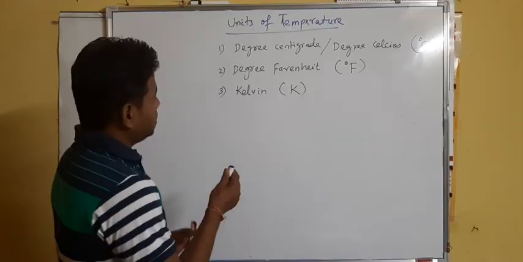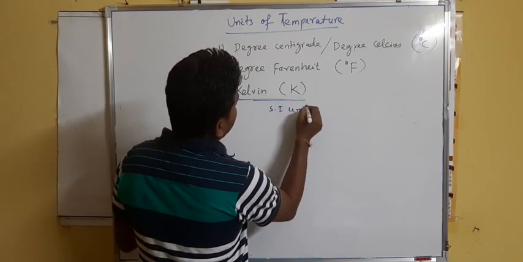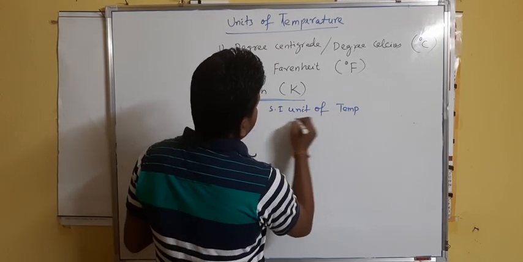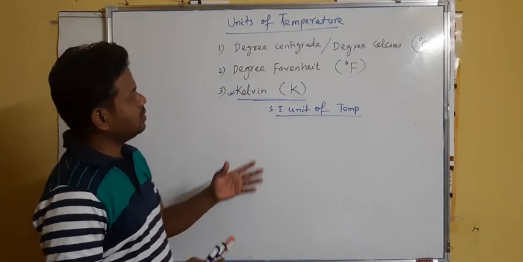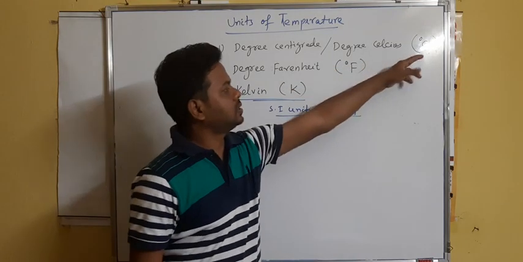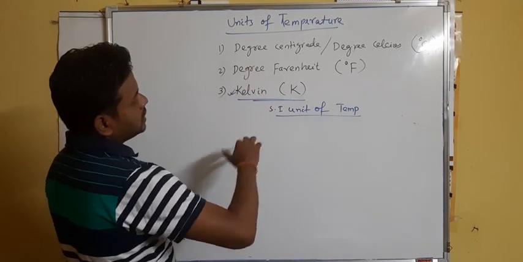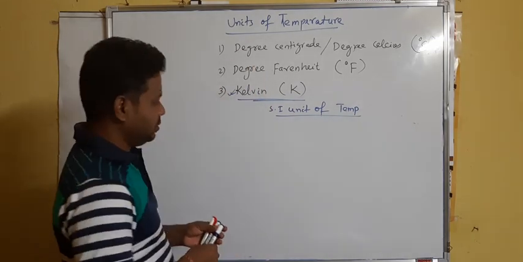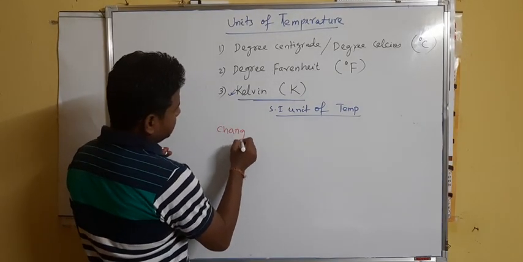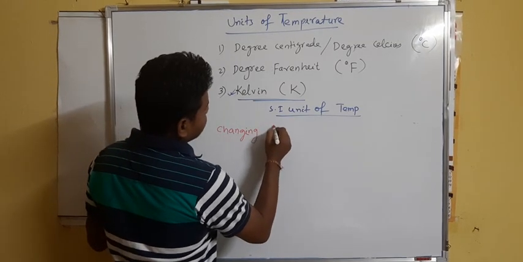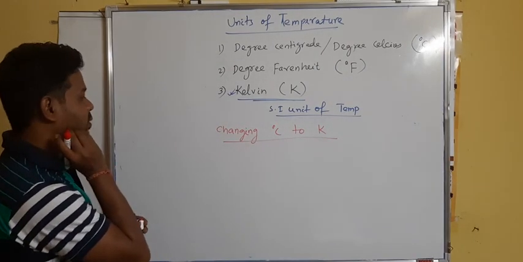But this Kelvin is actually the SI unit of temperature. You know that the standard unit of temperature is Kelvin, but in our daily life we normally use Celsius and Fahrenheit. So in your syllabus it is given how one unit can be converted into another unit. First of all we'll read how you can change degree centigrade to Kelvin.